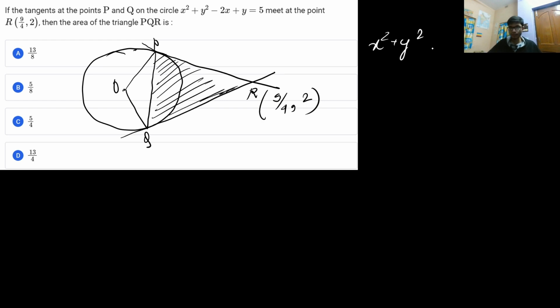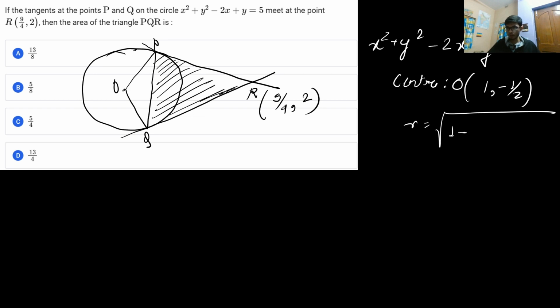The equation of the circle is x square plus y square minus 2x plus y minus 5 equals 0. From here, the center of the circle, O, is (1, -1/2), and the radius will be the square root of 1 plus 1/4 plus 5, which is the square root of 25/4, that is 5/2. So the radius of the circle is 5/2, and the center is (1, -1/2).